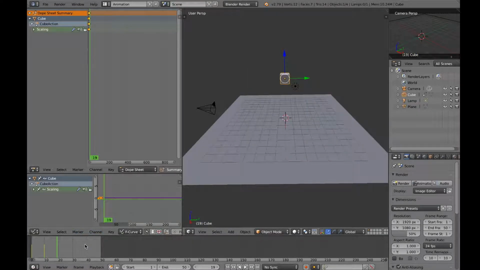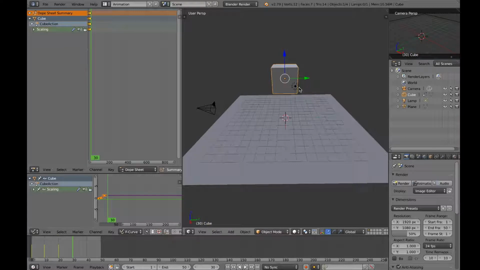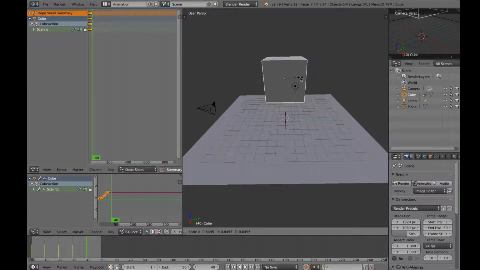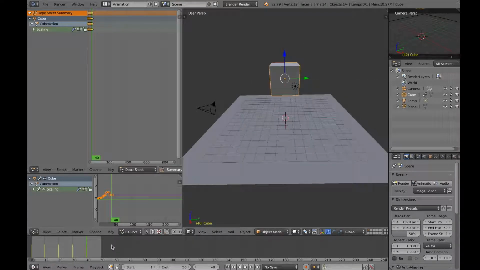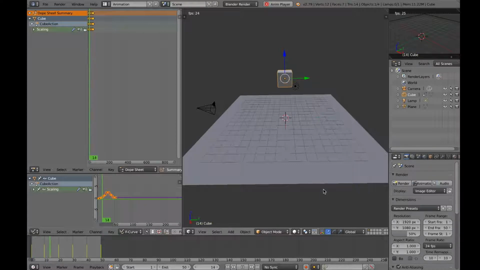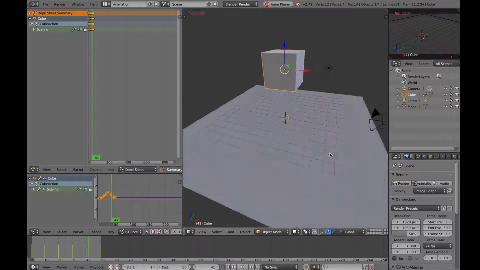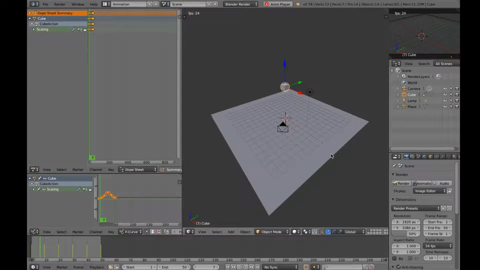Then I'll go to 20, scale it up a bit, then press scaling, then 30, scale it up a bit, scaling, then 40, I'll scale it down a bit, scaling, then 50, I'll scale it down even more, and scaling. When you play the animation, it's like that, basically enlarging the cube and then reducing the size again.